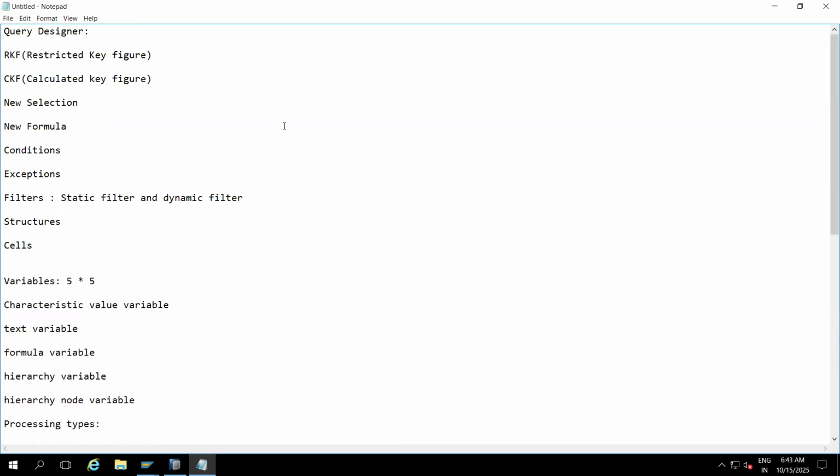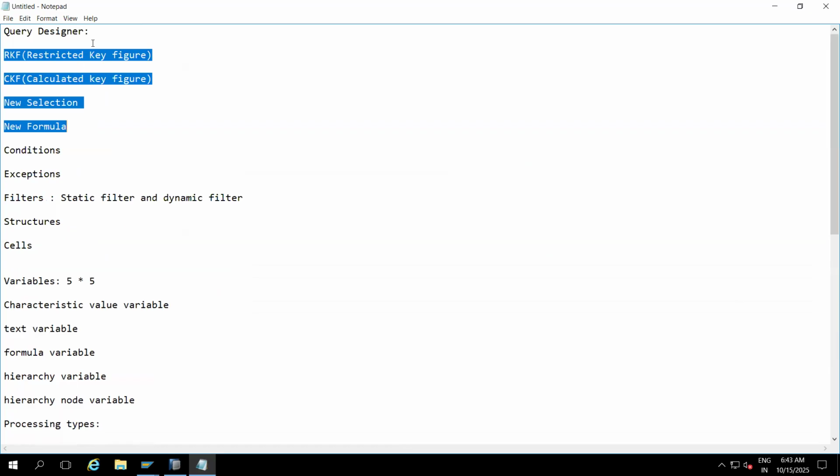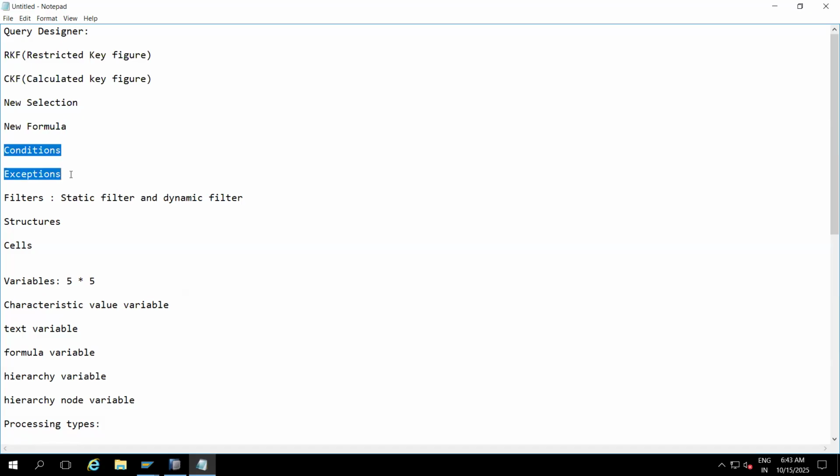And RKF, CKF, mostly in every interview they will ask. They will include all four and ask the difference. Sometimes they will ask what is the difference between RKF and CKF, what is the difference between RKF and new selection, what is the difference between CKF and new formula, and what is the difference between condition and exceptions.